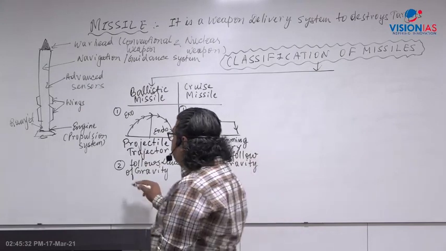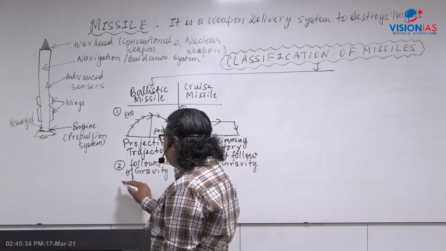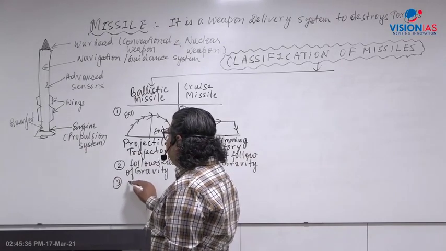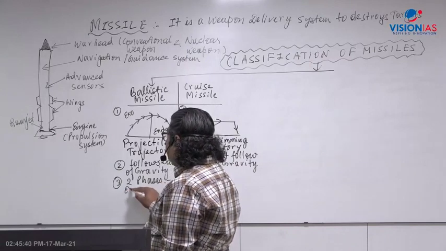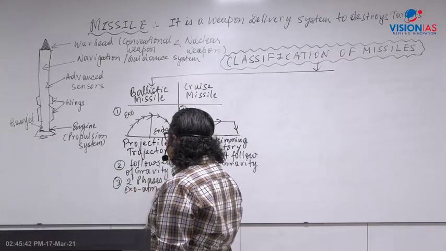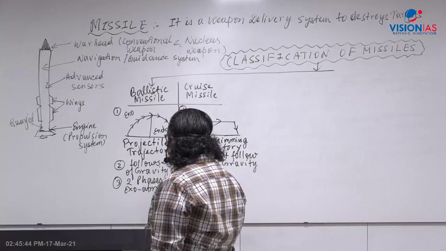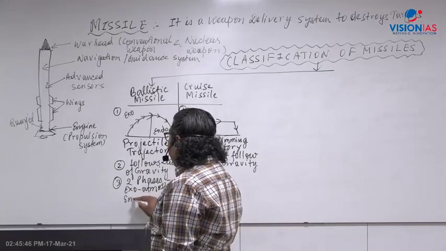What do you find here? A ballistic missile has two phases. It goes outside, that is exo, and then re-enters the inner atmosphere, that is the endo-atmosphere.